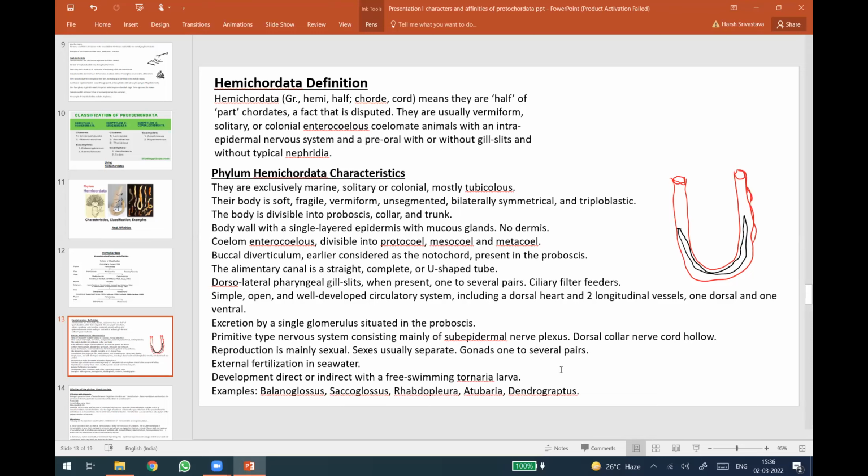Sexes usually separate, gonads one to several pairs. Fertilization is external in seawater. Development is direct or indirect. Sometimes metamorphic development has been recorded through a Tornaria larva, and that resemblance is what establishes the link. This was one of the main reasons they were placed in Chordata. One was the presence of an endostyle, and the other was the Tornaria larva, which resembled in structure the echinoderm larvae. The examples are Balanoglossus, Saccoglossus, Rhabdopleura, Dendrograptus.